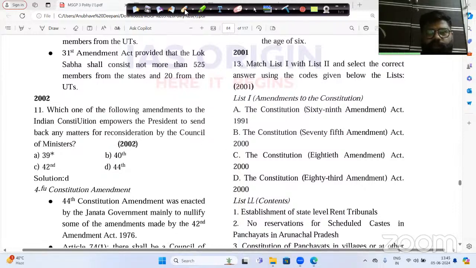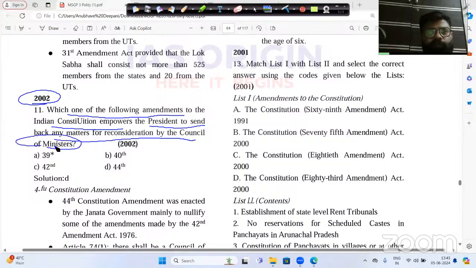Now there is one more question related to constitution amendments that was asked back in the year 2002. It was asked which one of the following amendments to the Indian Constitution empowers the President to send back any matters to the Council of Ministers for reconsideration. It is very, very simple. That is the 44th Constitution Amendment 1978. Now please understand the concept very carefully.